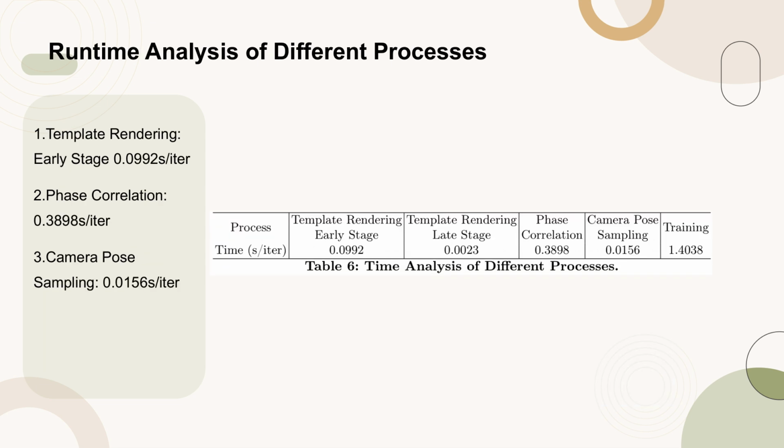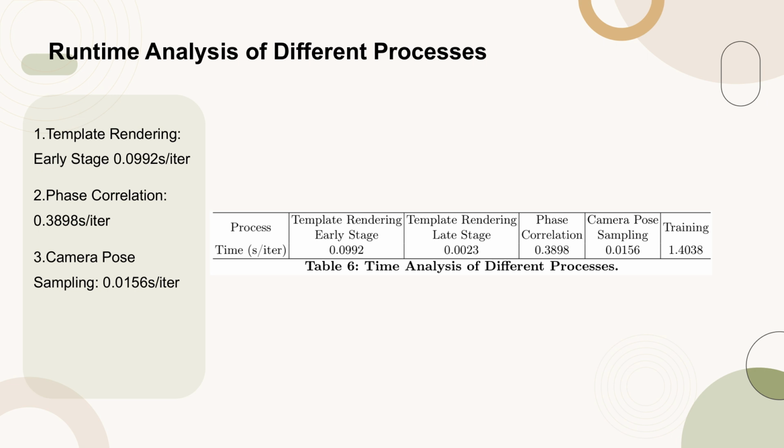Table 6 provides a detailed runtime analysis of various processes involved in the training phase of the TeFF method. The template rendering process, which involves rendering the template feature field at discretized azimuth and elevation angles, shows a significant time reduction from the early stage, 0.0992 seconds per iteration, to the late stage, 0.0023 seconds per iteration.